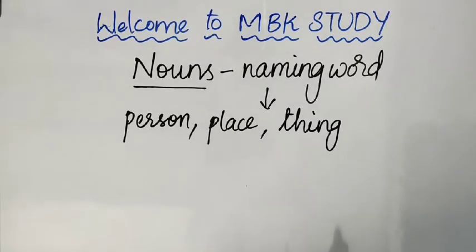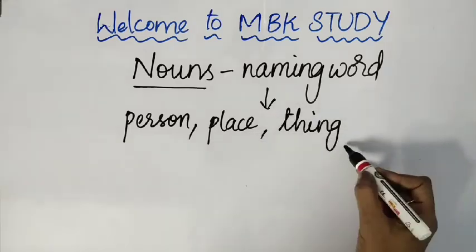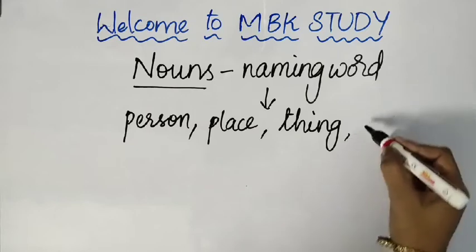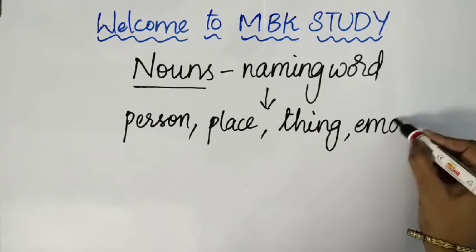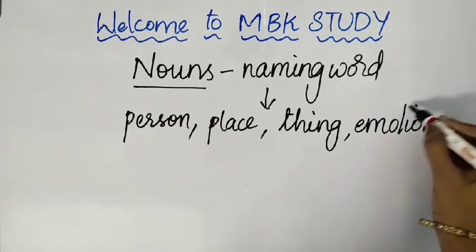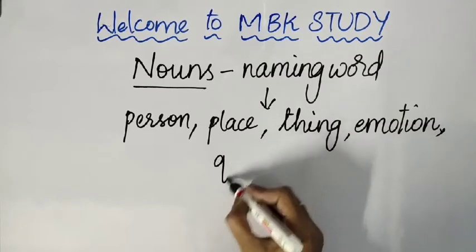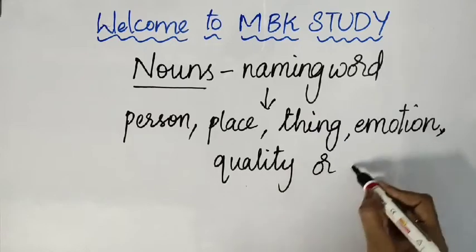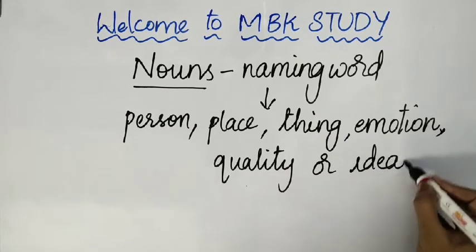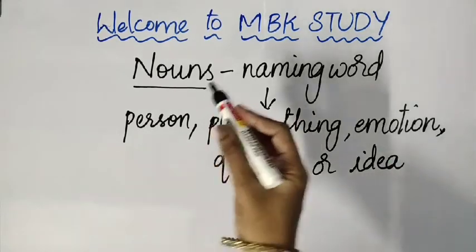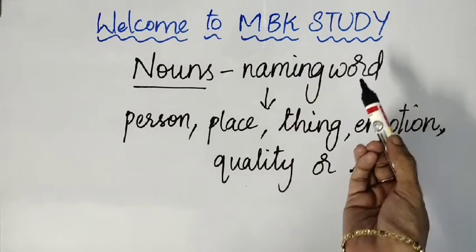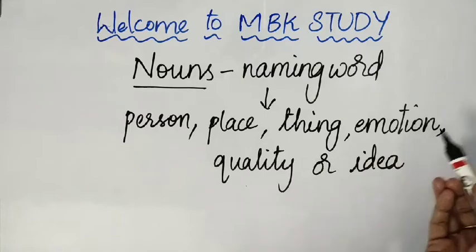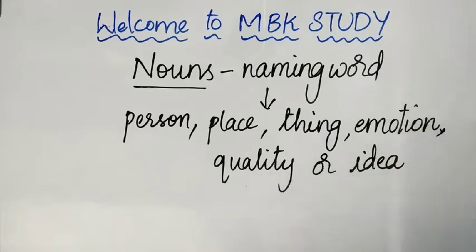Now, I will extend this definition a little bit. This naming word can be the name of an emotion also. It can be the name of an emotion, a quality, or an idea. So, a noun is a naming word. It can be the name of a person, a place, a thing, an emotion, a quality, or an idea.